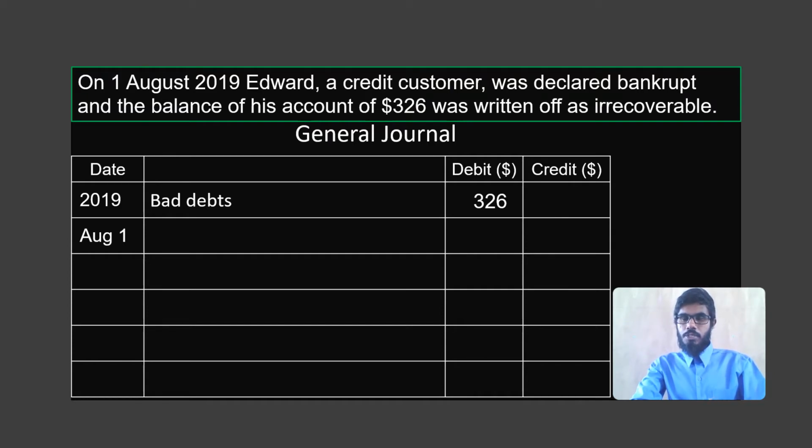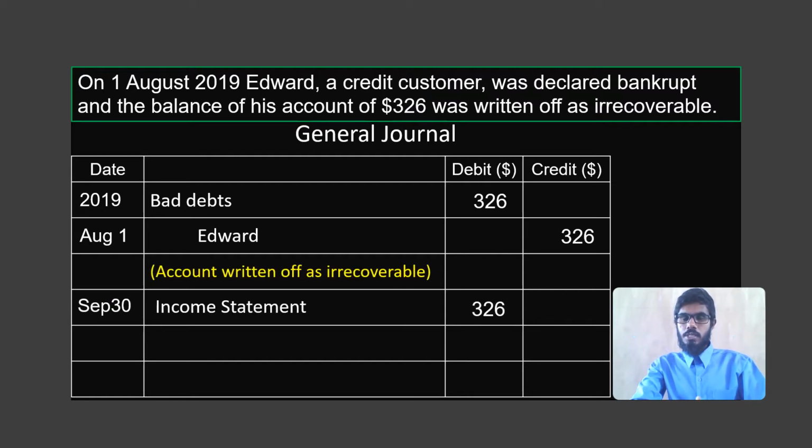And then as I mentioned before, whatever decreases a customer's amount will come on his credit side. So on the credit side of Edward's account, we record 326. And then at the end of the year, we want to transfer this amount to the income statement. We write income statement debit and then we close the bad debt account by giving a credit of 326 to the bad debt account.